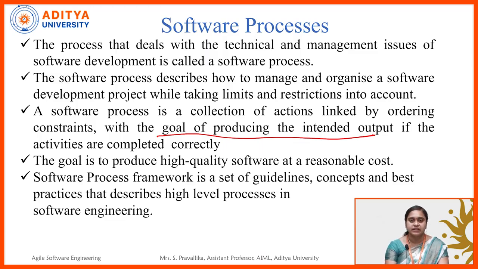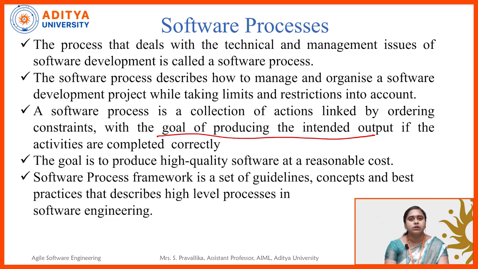Whatever constraints we need to meet will be done as a sequence. The final target is to reach the goal, and the goal will only be achieved when we do these activities correctly in an order.